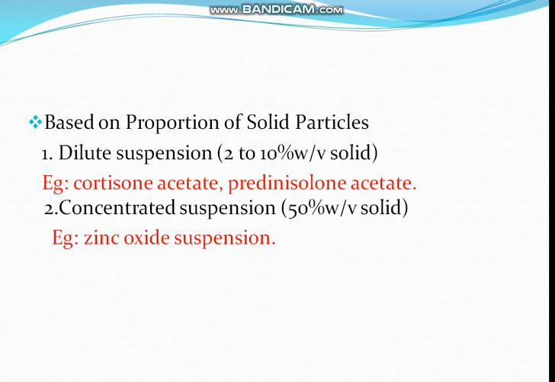For example, cortisone acetate and prednisolone acetate suspension. If the proportion of solid particles is as high as 50% weight by volume, then this type of suspension is categorized as concentrated suspension. For example, zinc oxide suspension.